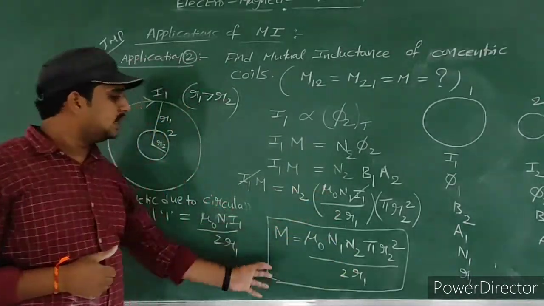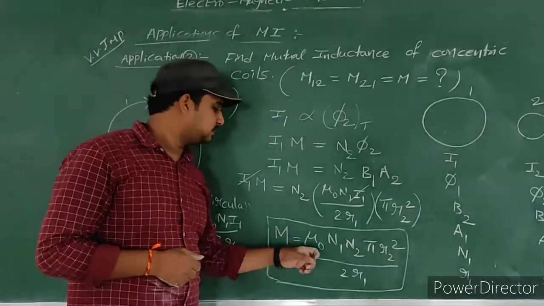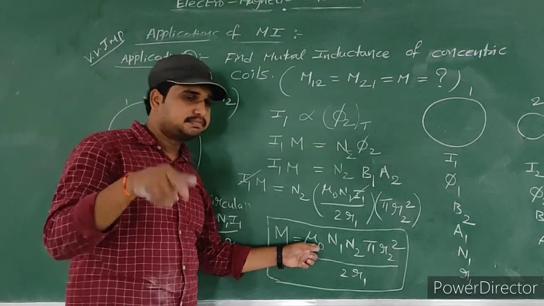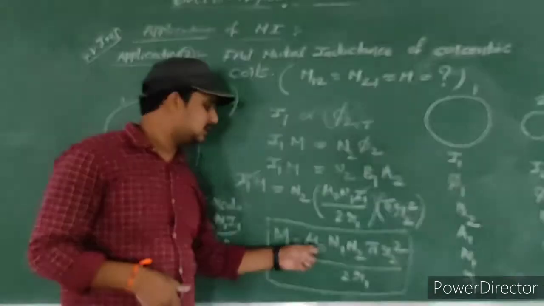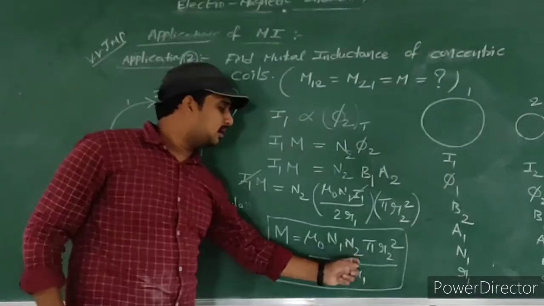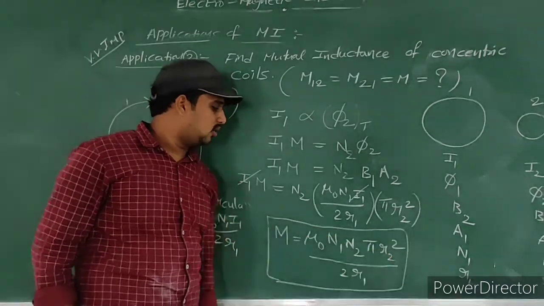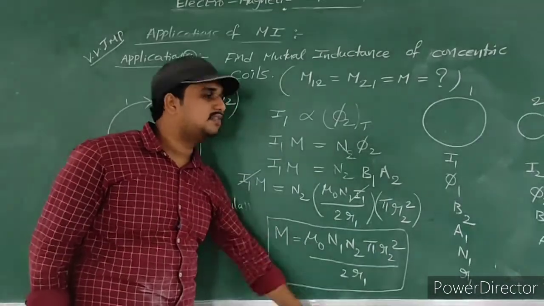So based upon this, what we concluded: mutual inductance depends upon permeability of the medium present between the coils, number of turns in first coil and number of turns in second coil, radius of the secondary coil, and radius of the first coil.